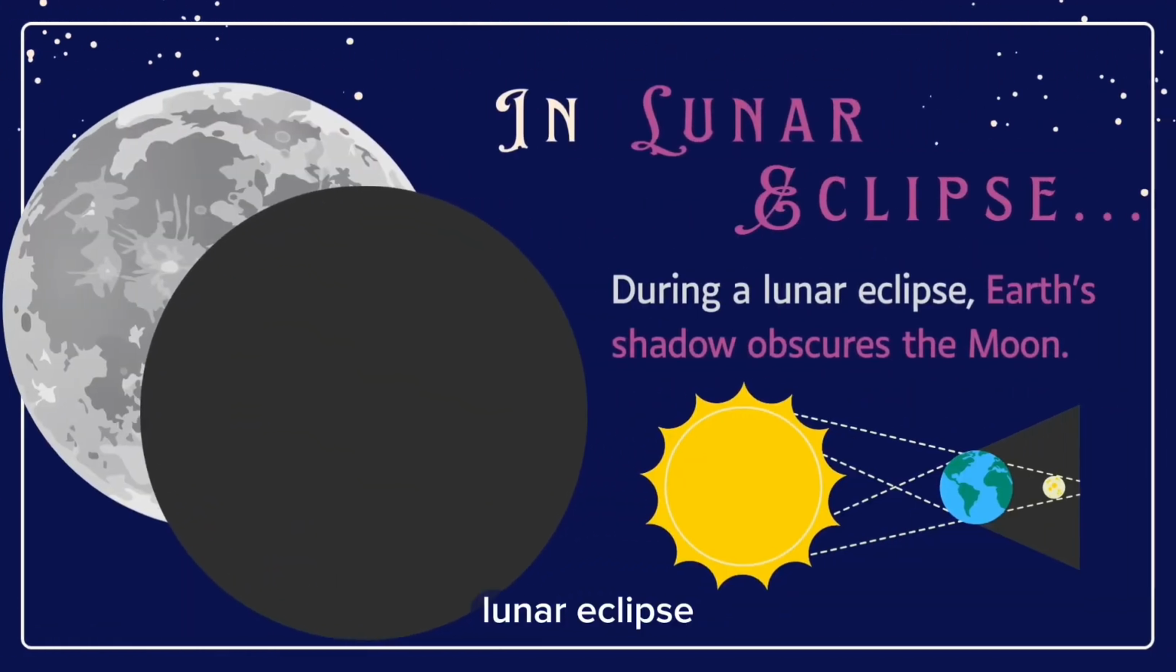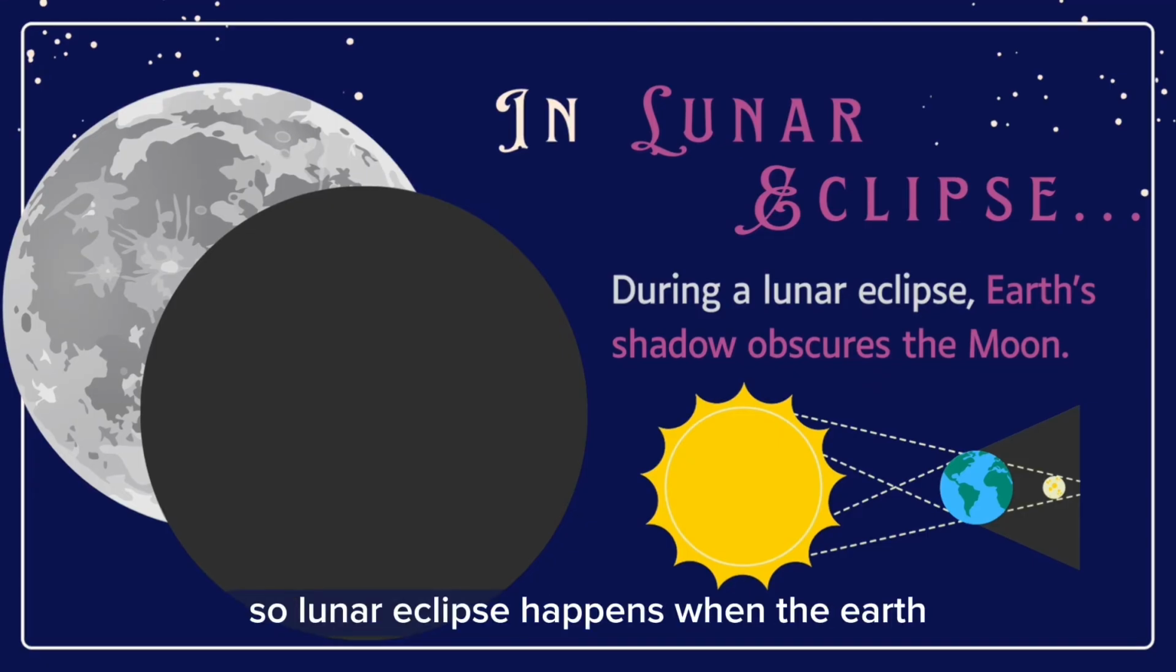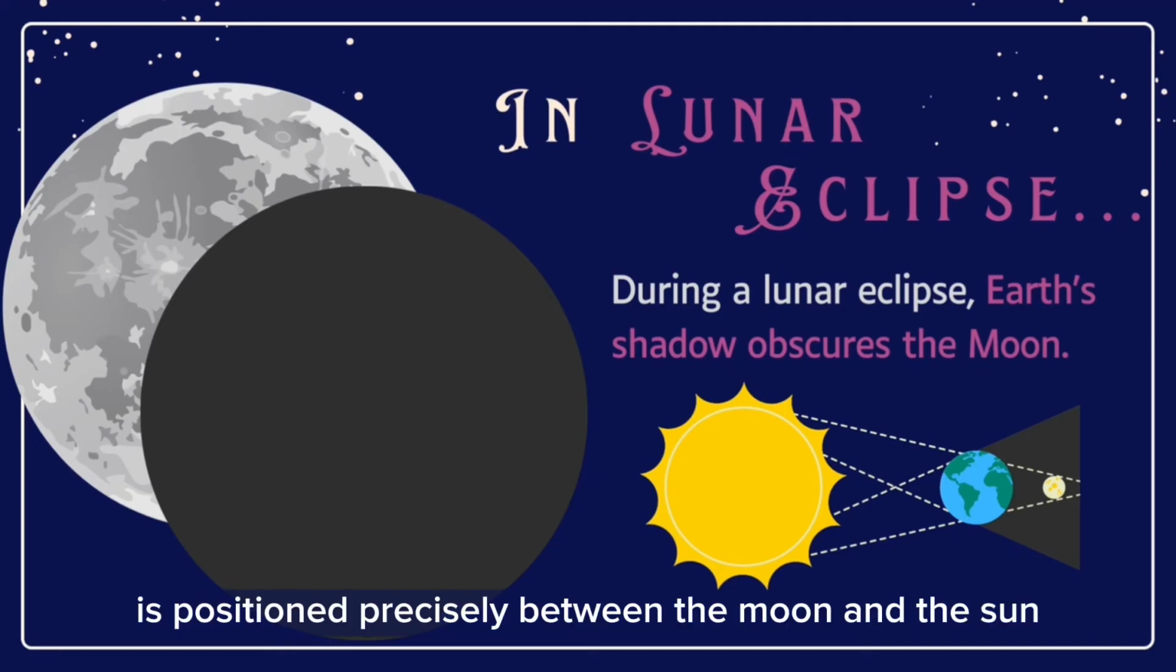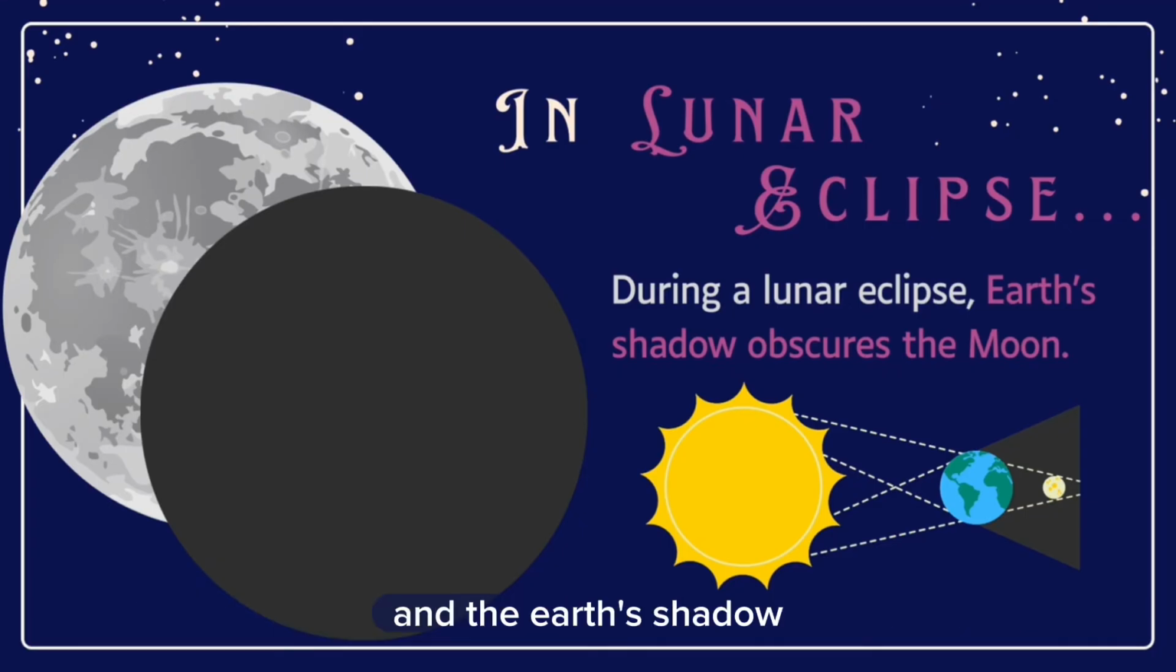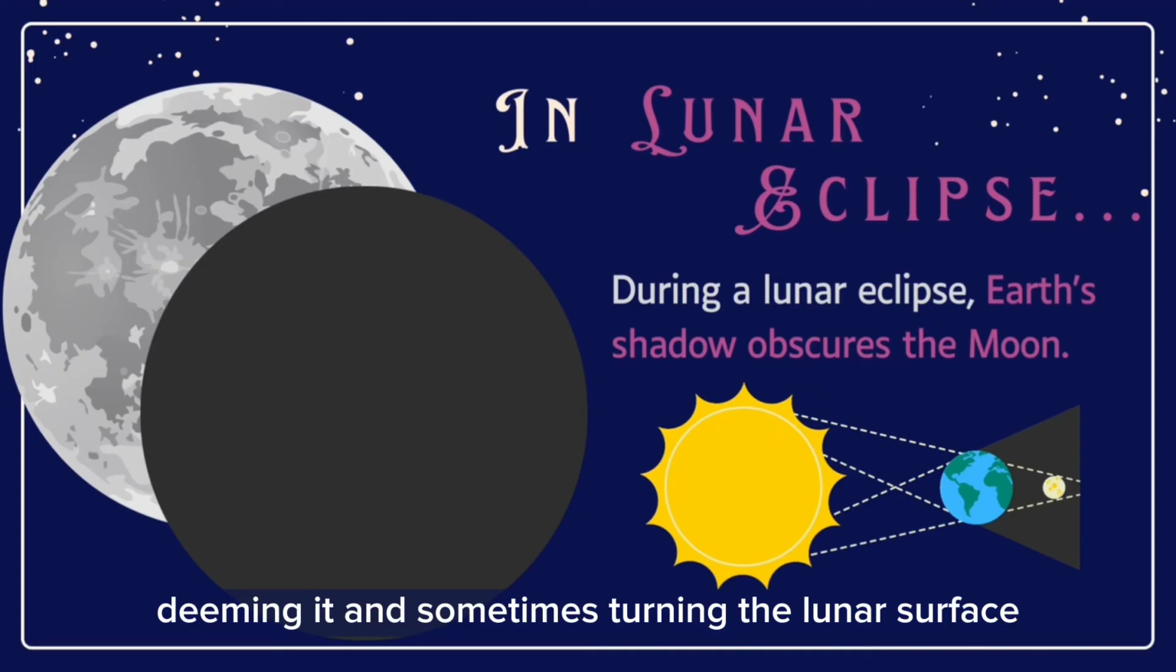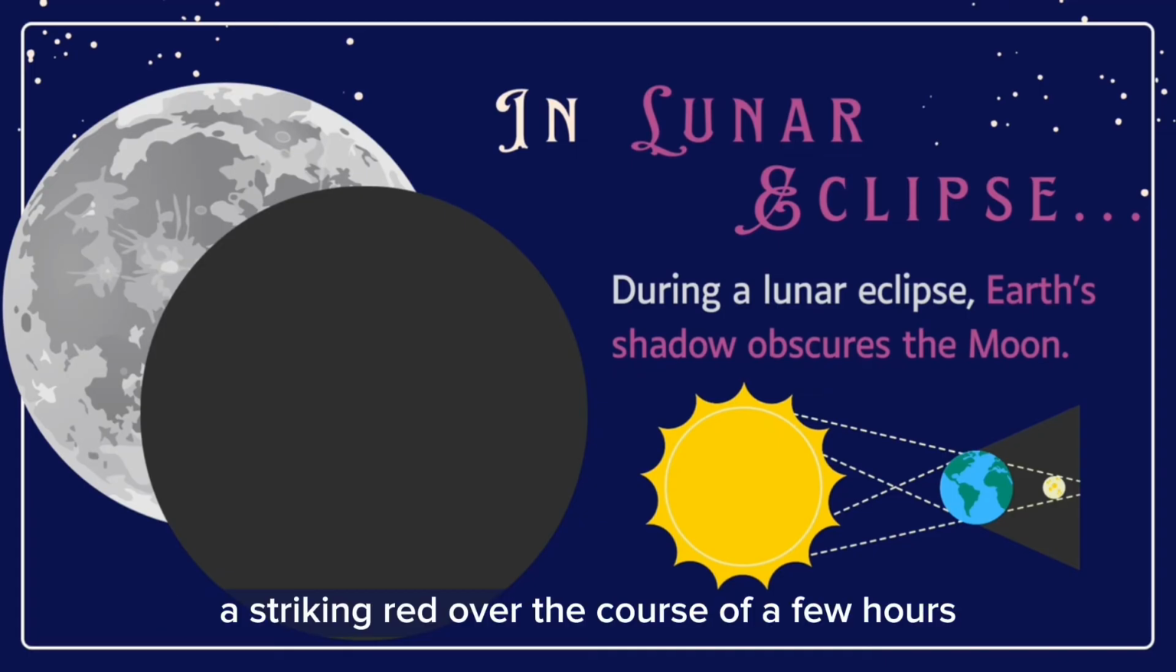Lunar eclipse. During lunar eclipse, Earth's shadow obscures the moon. So lunar eclipse happens when the Earth is positioned precisely between the moon and the sun, and the Earth's shadow falls upon the surface of the moon, dimming it and sometimes turning the lunar surface a striking red over the course of a few hours.